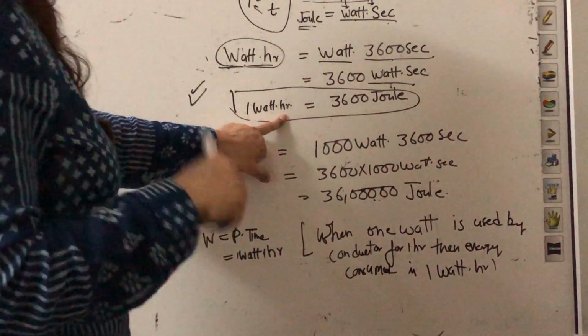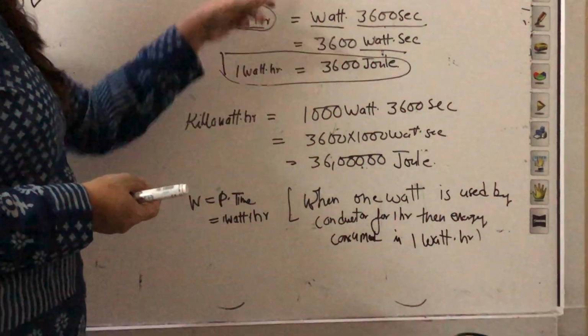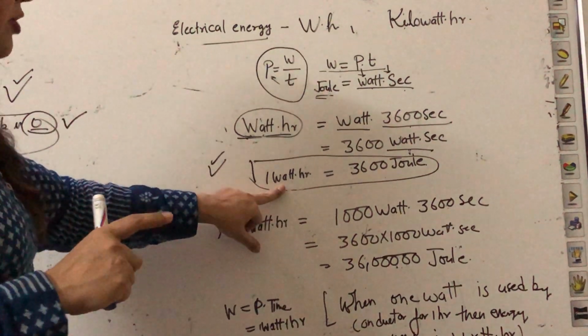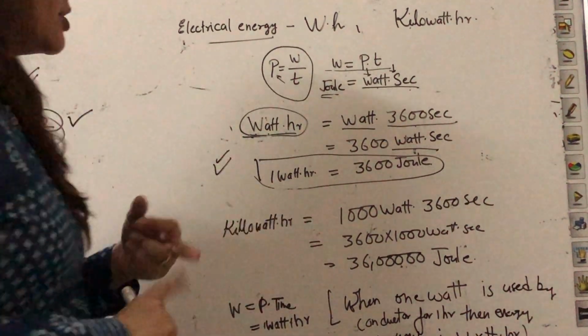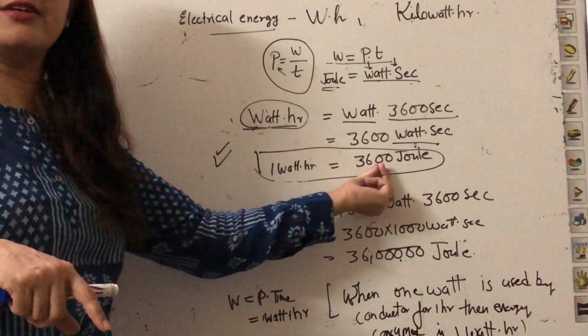So that means the energy consumed is 1 watt hour, because this is the unit of energy. Energy or work, both are same. So this is the unit of energy. When you use a 1 watt bulb for 1 hour, the energy consumed will be 1 watt hour, or the energy consumed will be 3600 joule.